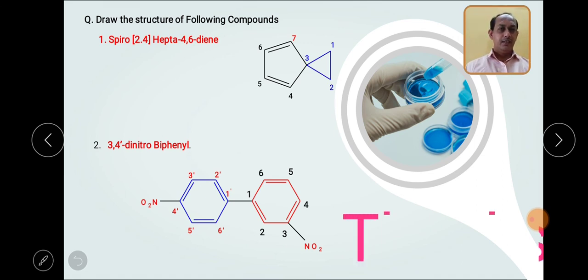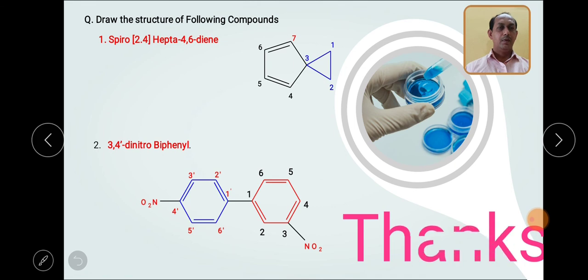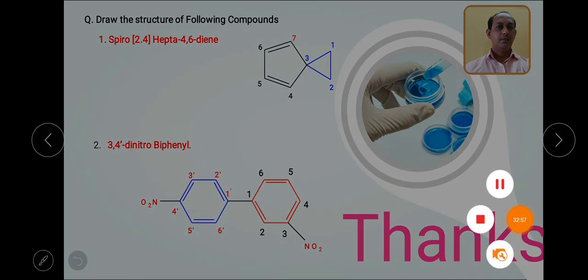So practice it, remember the simple rules which I have shown. It will become very simple to give names to the spiro compounds, with the help of remembering the rules and numbering: how we can start numbering, from which particular ring to which particular ring, and the substituents should get the minimum number. These rules we need to remember, practice well, and draw the structures. Thank you.